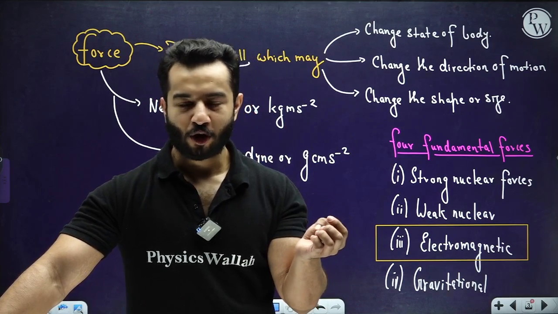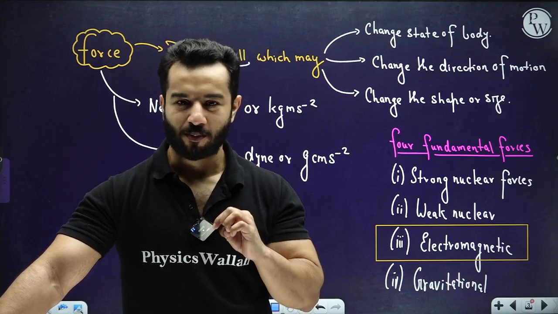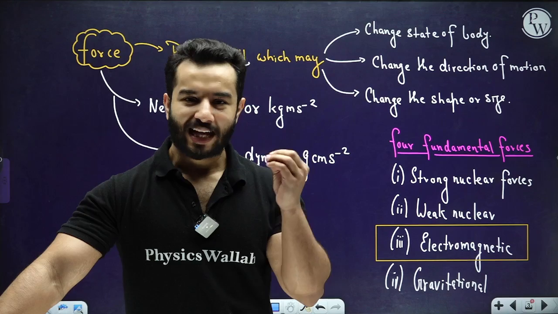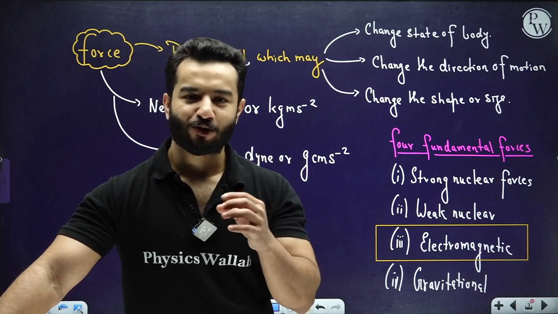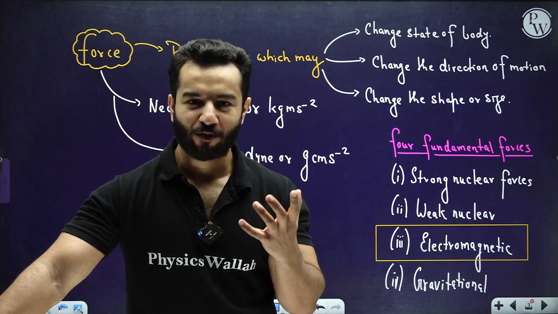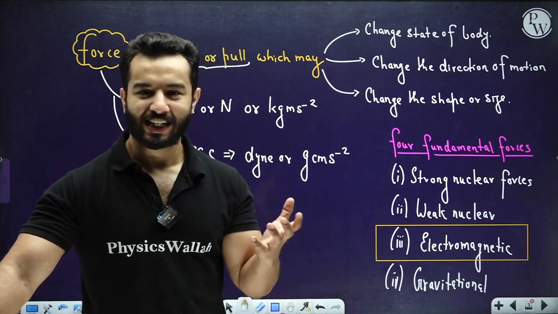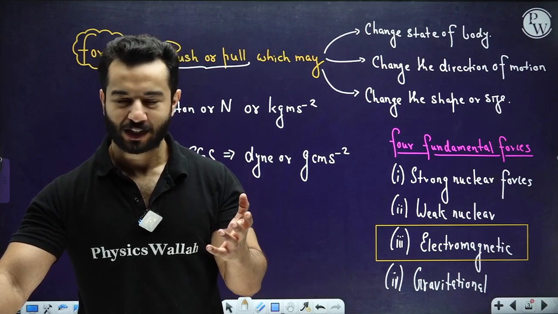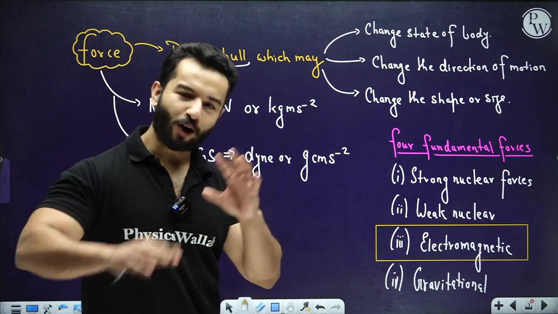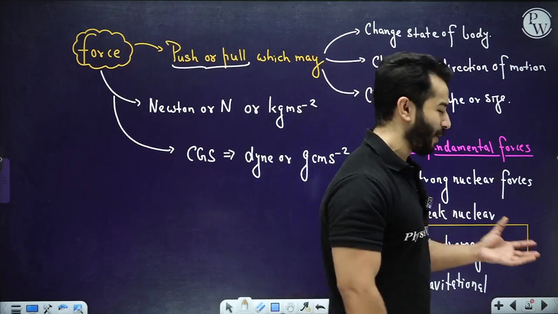Like poles of the magnet repel, unlike poles of the magnet attract. That means when we are talking about magnets or moving charges in a magnetic field, we talk about magnetic force. Or when we talk about stationary charges, we talk about electrostatic force or Coulomb's force. All of those forces come under electromagnetic force.